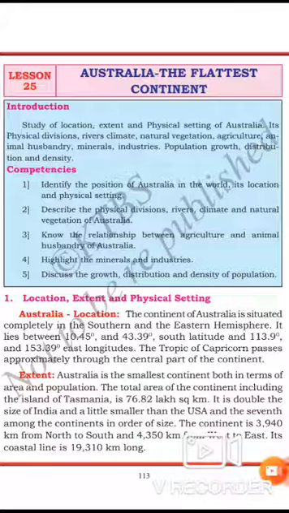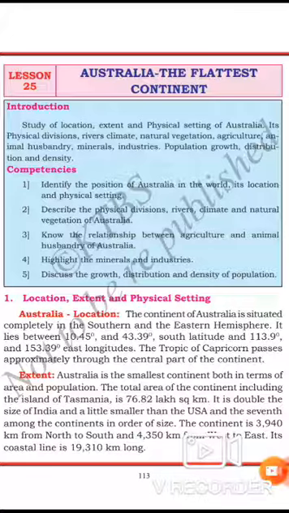Now we'll go for the physical setting, or the physical divisions of Australia. The continent of Australia is located between the Indian Ocean and the Pacific Ocean. It is bound by the Timor Sea and Arafura Sea in the northwest, Torres Strait and Coral Sea in the northeast, Tasman Sea in the southeast and the Great Australian Bight in the south. Here the river system is a reduced part, so we are not going to learn that.